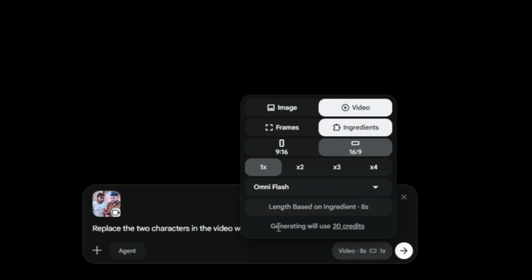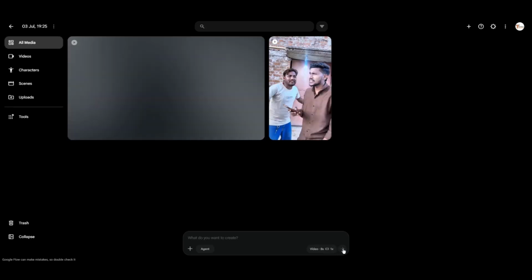And the second biggest thing is that whenever you perform any video transformation or editing task inside this tool, 20 credits are directly deducted from your dashboard for each single video generation. This means the cost of editing one video comes out to 20 credits. So after checking all these settings and the calculation of credits, you have to press the Generate button given below in the final step. Now our video has gone into the queue, and it is going to take a little time to be fully processed and generated.